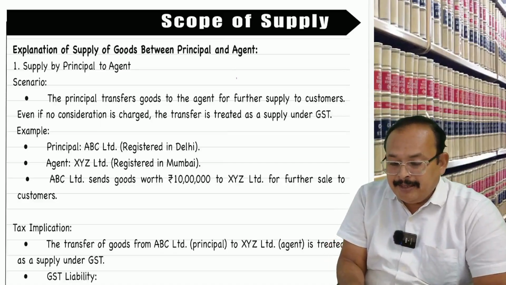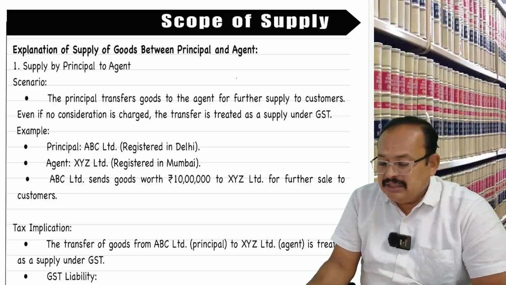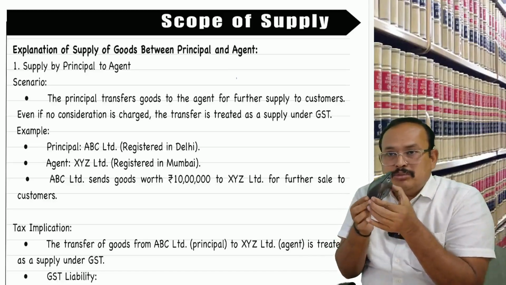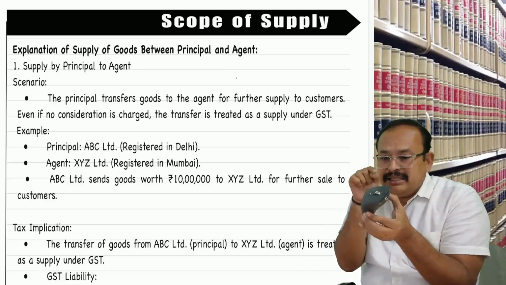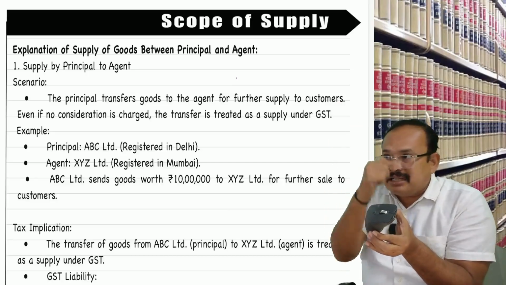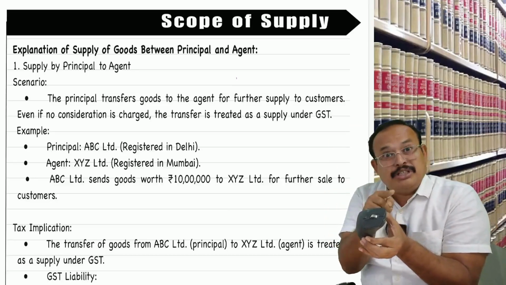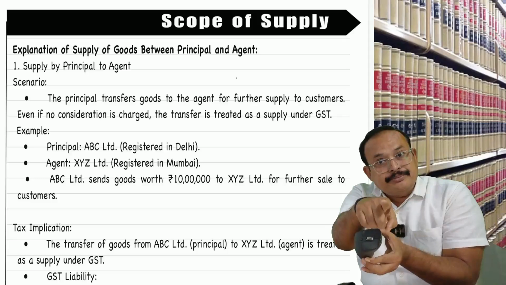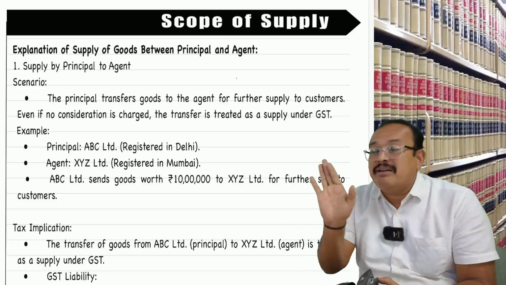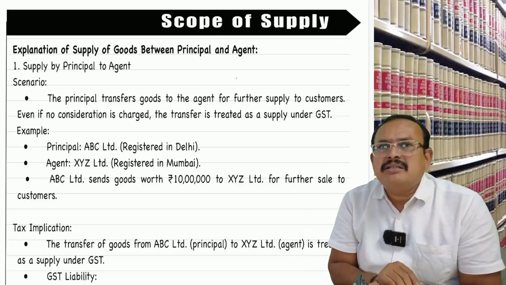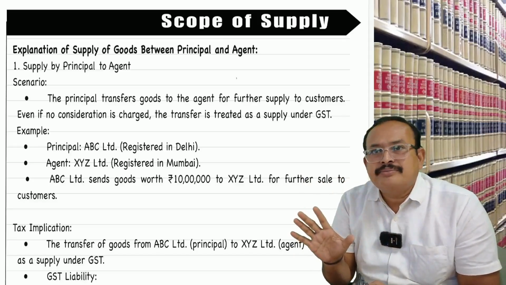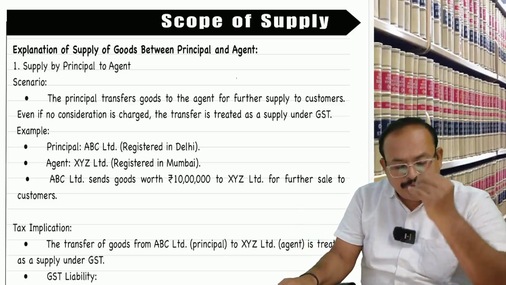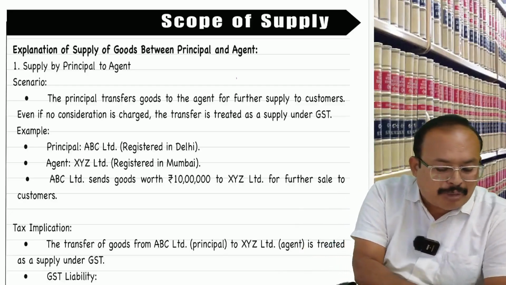meaning, assume a scenario where the product owned by the principal is given to the agent. The agent takes these goods and sells to the customer, and the agent should be in a position to issue a tax invoice in his own name. That is the key factor. Then only it is covered under Schedule 1. Otherwise, not Schedule 1. You get my points? How to understand this? With a practical example which you will appreciate in the given case.